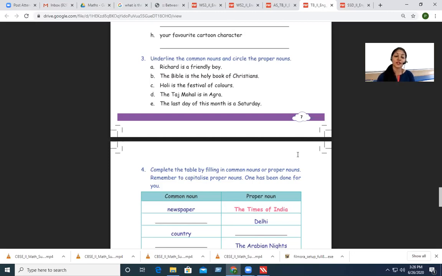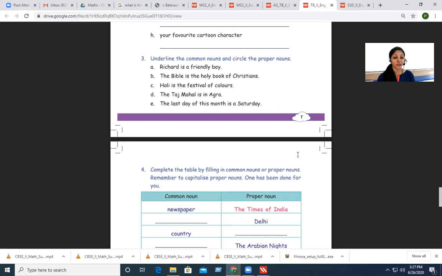Holi is a festival of colors. Holi is a festival of colors. So here, which is a proper noun and which is a common noun? The name of the festival is Holi. So Holi is a proper noun. You have to circle it. And what about common noun? We have festival as common noun and colors as common noun. Okay, so let's go to the next one.